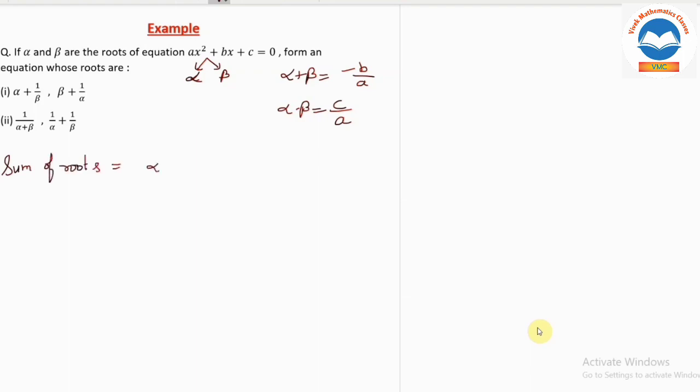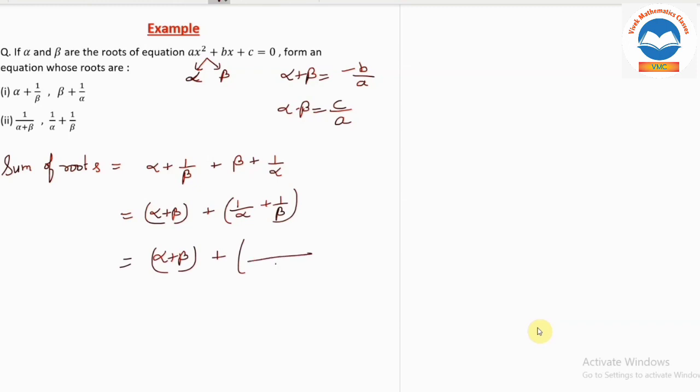This will be alpha plus 1 by beta plus beta plus 1 by alpha. So this one we can write as alpha plus beta plus 1 by alpha plus 1 by beta separately. This value we know. I'll write the same thing: alpha plus beta plus, in this if you take LCM you will get alpha beta, and here also alpha plus beta.